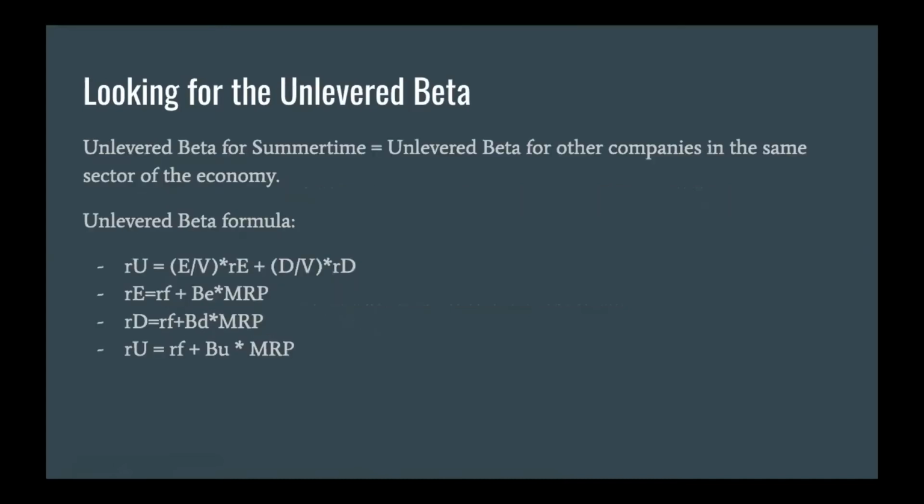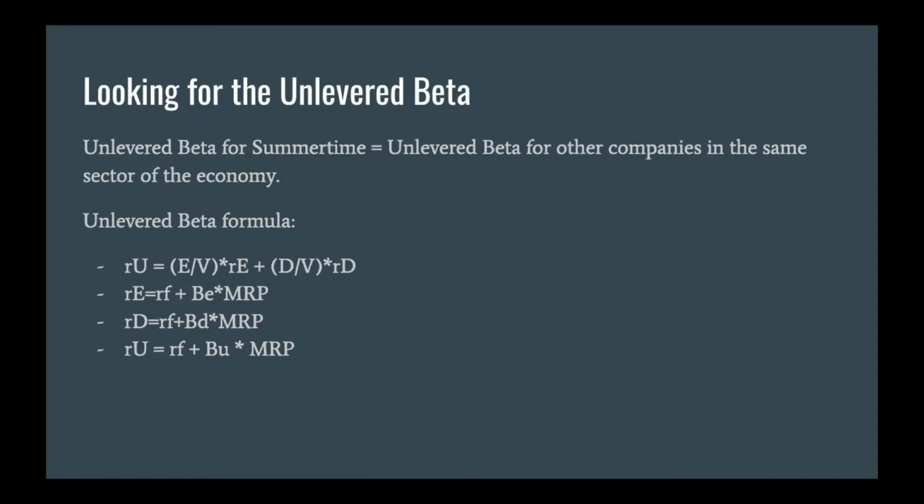Okay, so the only thing we need to know now is the unlevered beta in order to proceed with our WACC calculation. And most often it is received by numbers given for firms working in the same sector as the companies we are studying.